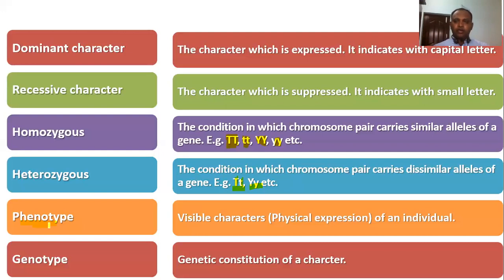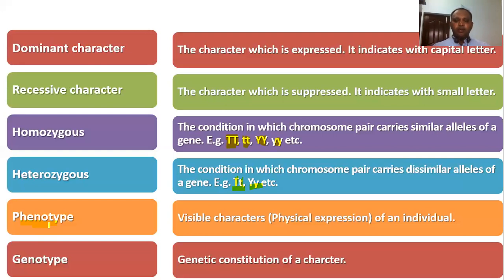Somebody looks dark, somebody looks fair, somebody looks intermediate. Even hair color, the type of hair, the type of flower and fruit, whatever it may be, the visible character of an individual we say is phenotype.